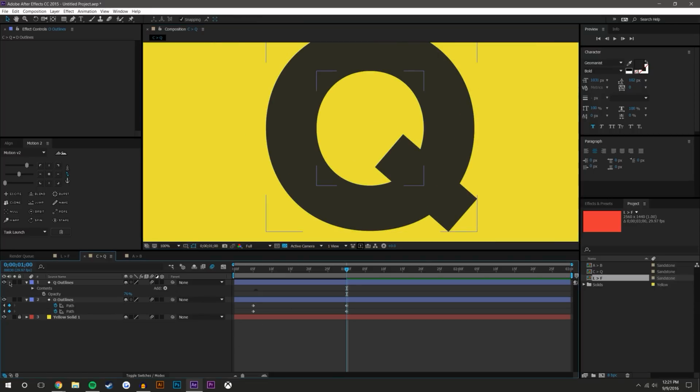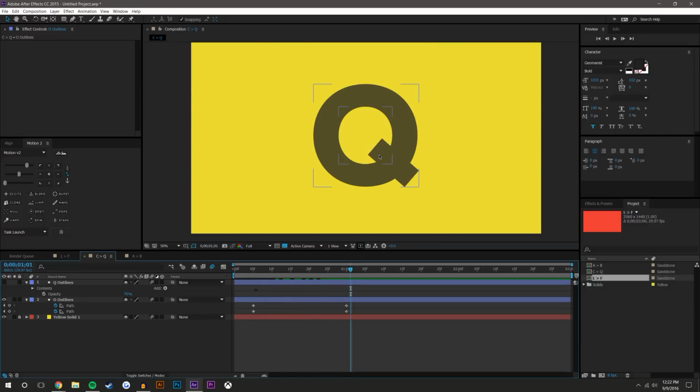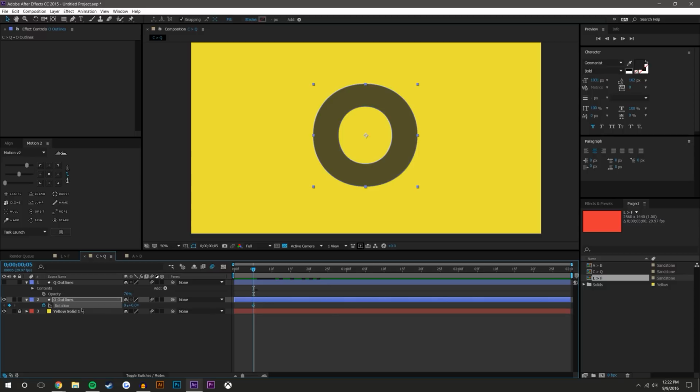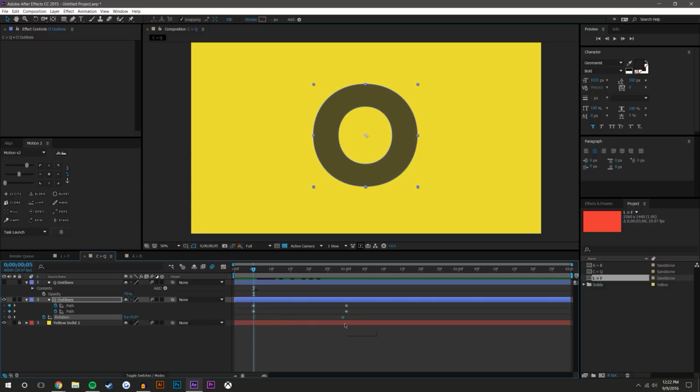So now we'll see what we have, and it is a C just boom turning into a Q out of nowhere. And something you might have going on here, you might have a rotation. And let's see where we're going to be at.